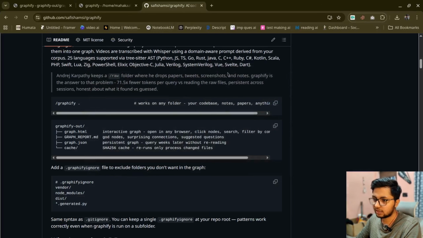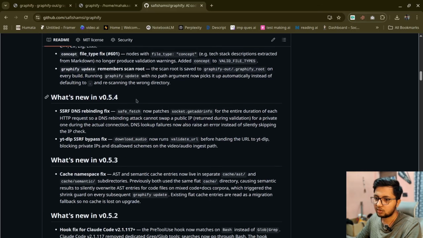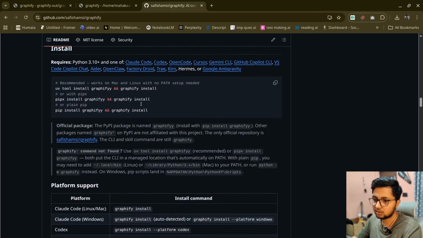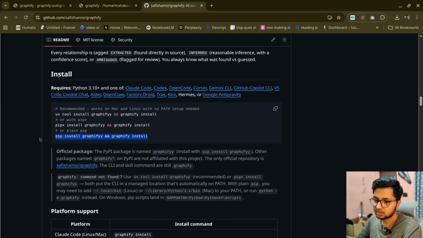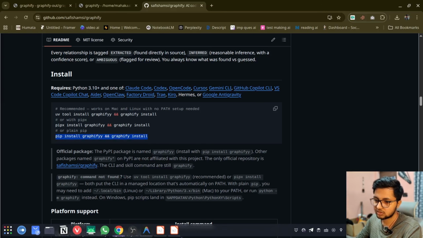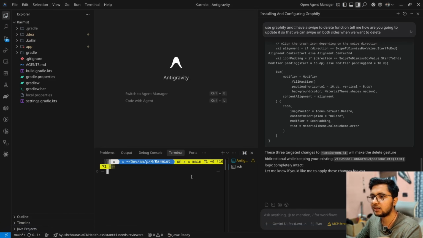So we'll come to the GitHub. Now this is the GitHub. We'll go down, and it will show how we can install it. So this is the way we are going to install. Let's copy it and go to our Antigravity, where I have opened a project which I made myself. It is a very small project and will be very good for demonstration.